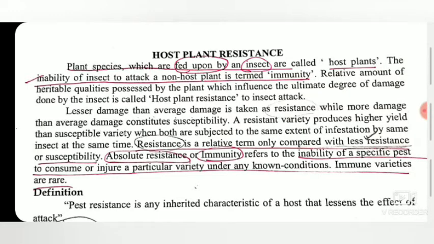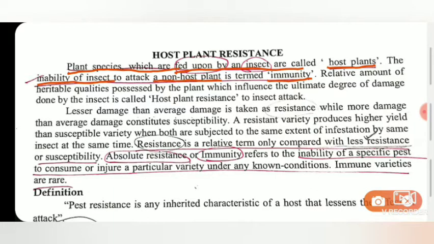Okay, so first in host plant resistance we come across two terms, that is host plant and the insect. So what is a host plant? A host plant is the plant species which is fed upon by the insect. And the inability of the insect to attack a non-host plant is called immunity.